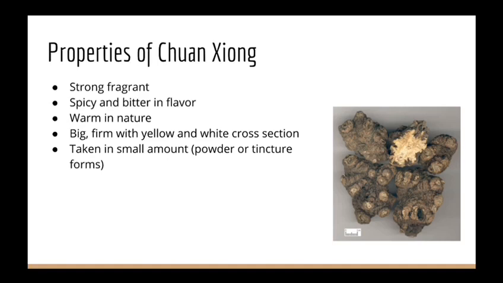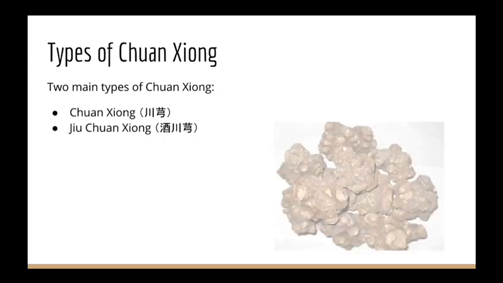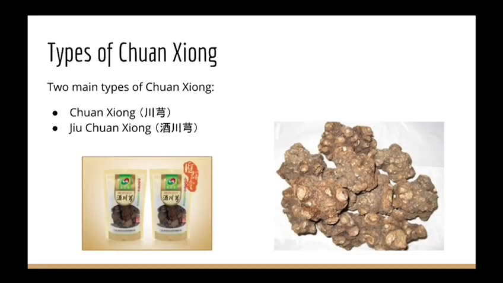In addition, Chuan Xiong is taken directly in small amounts in powder form together with water, or in tincture form, which is made by dissolving it in alcohol. Chuan Xiong is also taken more frequently during the autumn season, which is traditionally known to be a cooler and drier season than summer. There are two main types of Chuan Xiong, one being just the natural and unprocessed Chuan Xiong, and the other is Jiu Chuan Xiong, also known as Chuan Xiong fried in wine.